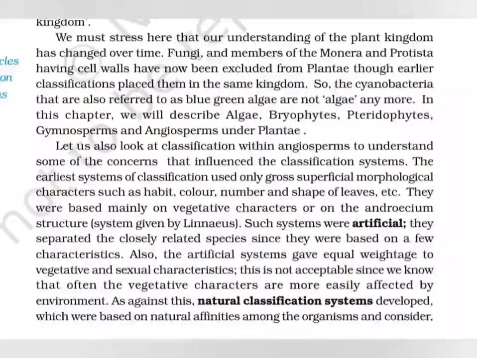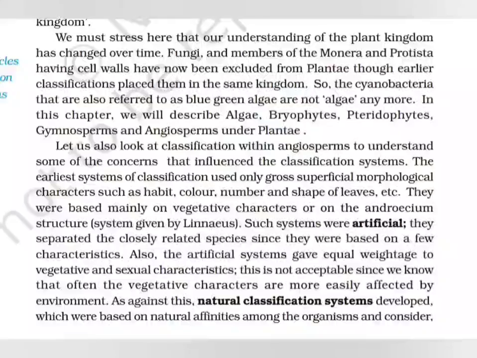So first one is artificial system of classification. In this system of classification, generally the vegetative characters are given more importance. The most famous type of artificial classification system is the system given by Carolus Linnaeus.